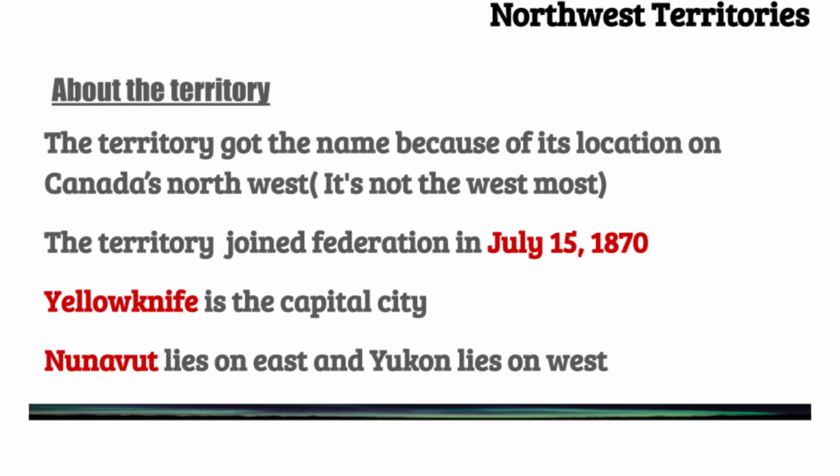Let's learn some details about Northwest Territories. The territory got its name because of its location in Canada's northwest. The territory joined Federation on July 15, 1870. Yellowknife is the capital city. If we look at the neighbors of Northwest Territories, Nunavut lies on the east and Yukon lies on the west.